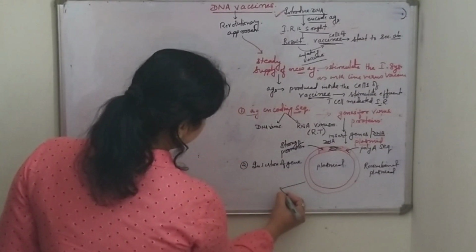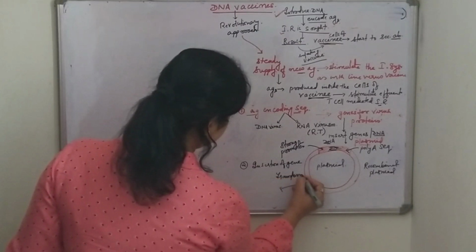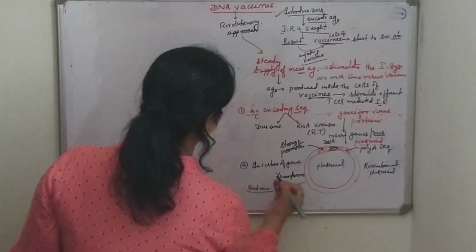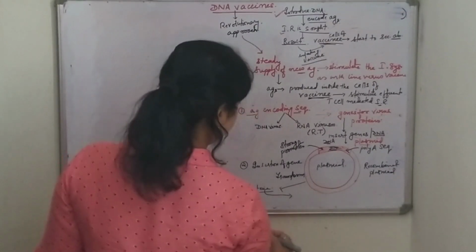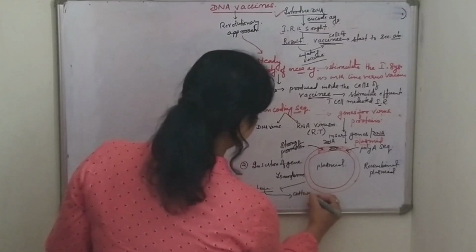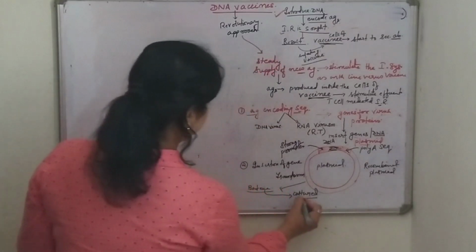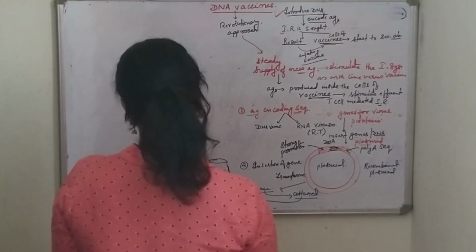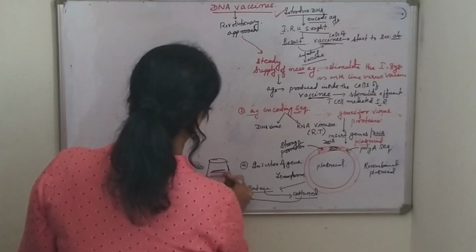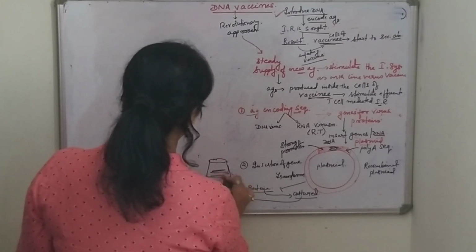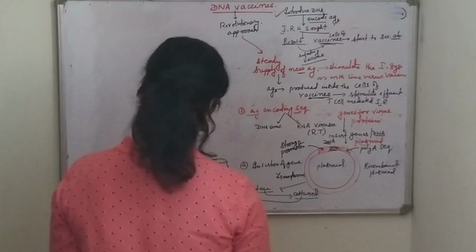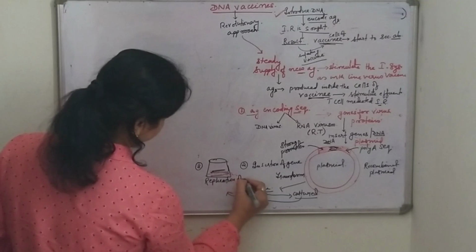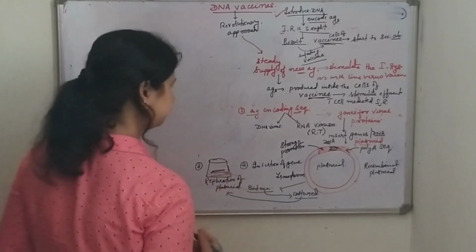We will transform this plasmid into bacterium, and then the bacteria will be cultured, and replication of the recombinant plasmid will take place.